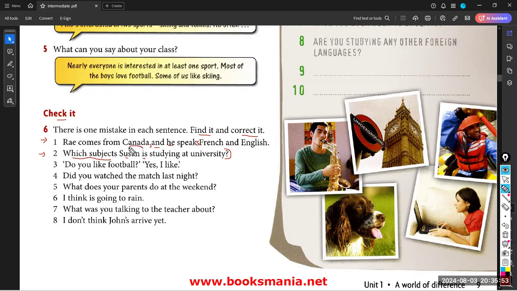So please be careful about asking questions in English because I have to mention the verb in WH questions. Then I have to mention the subject. Okay, now 3. What do you think? Where is the grammatical mistake?